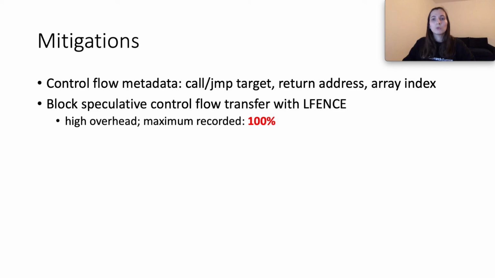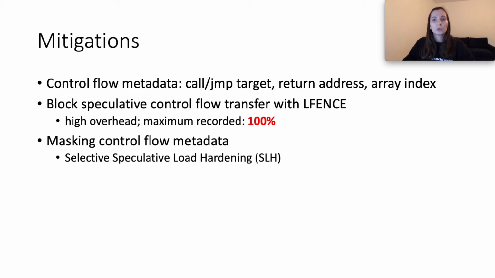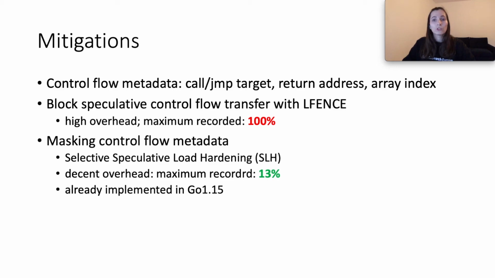An alternative would be to ensure that control flow cannot be transferred to attacker-controlled locations during speculative execution. In this case, all control flow metadata are masked before control flow transfer. The implementation of the masking-based mitigation is done via selective speculative load hardening. As expected, the overhead recorded is lower than the LFENCE one, reaching a maximum of 13%. As a result of our work, the Go community added support for the masking mitigation in the latest release.